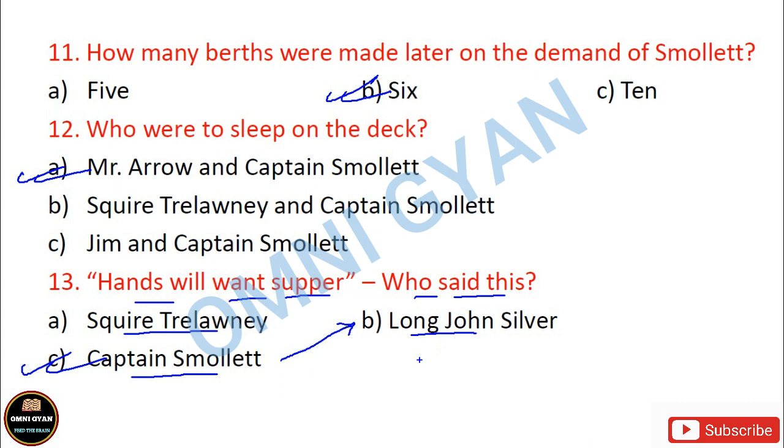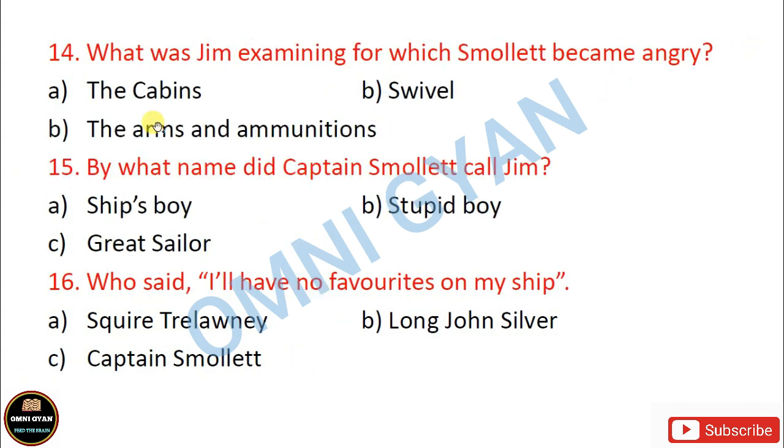Okay, and he told Long John Silver to go and cook food in the kitchen. Okay, have you tick marked? Okay. Number 14. What was Jim examining for which Smollett became angry?